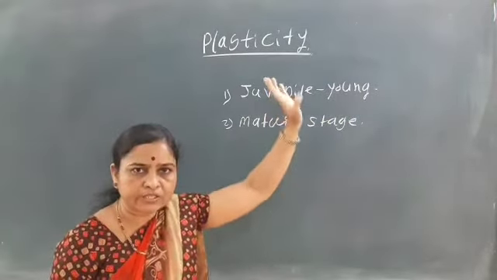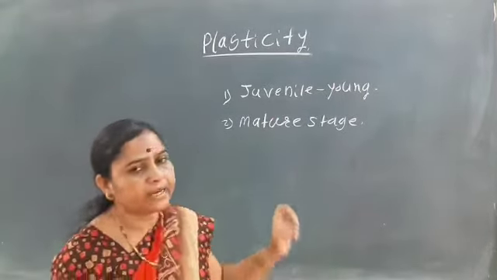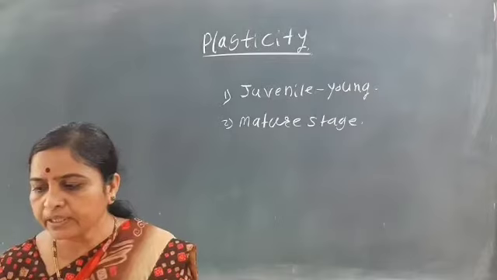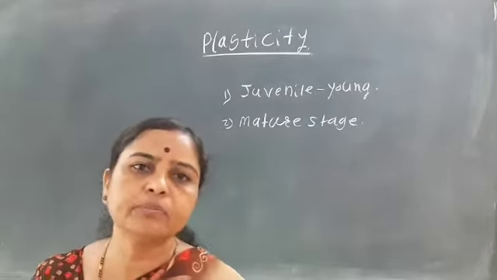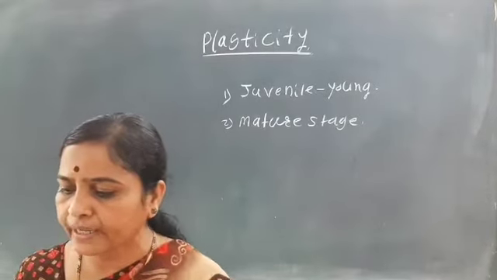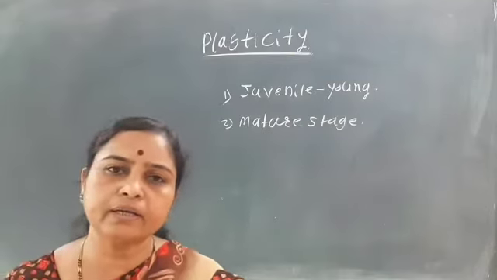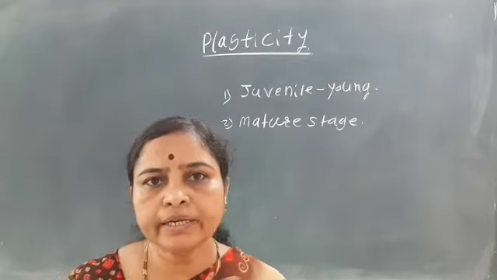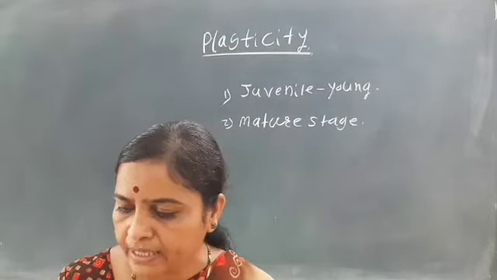So what is the concept of plasticity? It is the ability of the plant to form different kinds of structures in response to different environmental or internal factors.